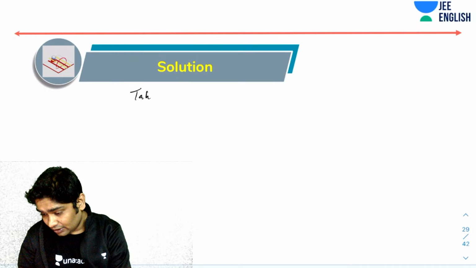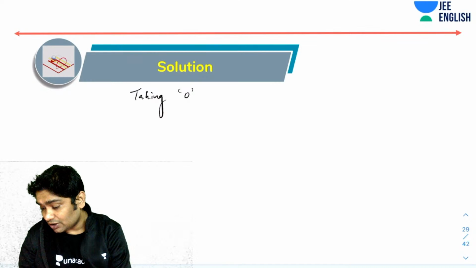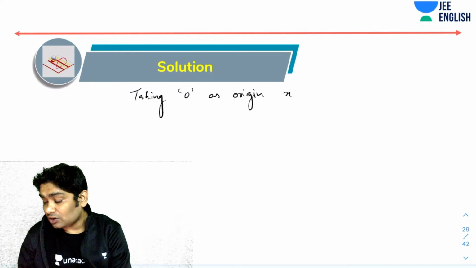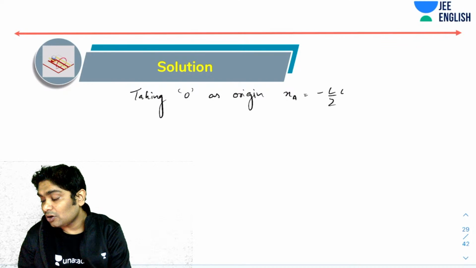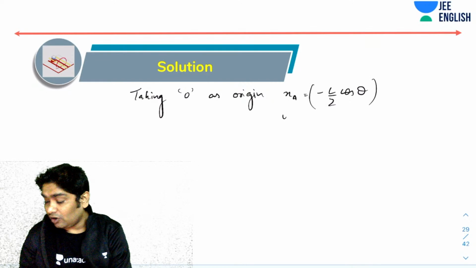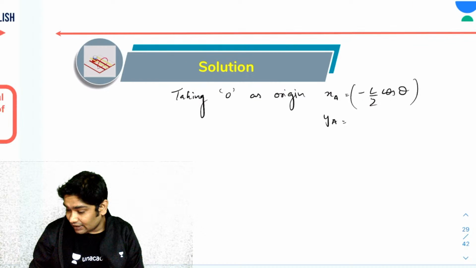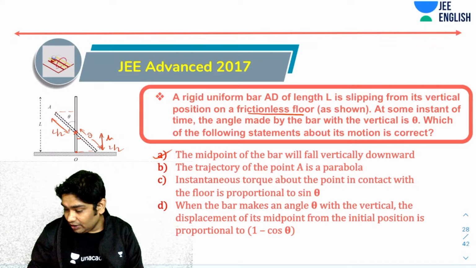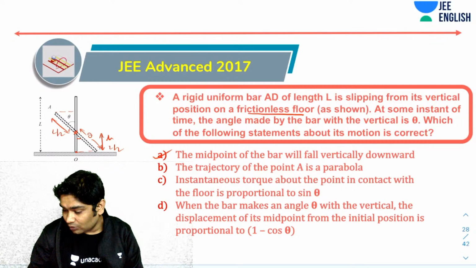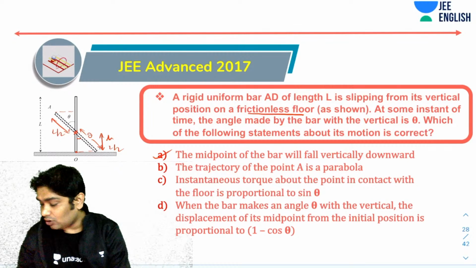So taking O as origin, x coordinate for A would have been minus L by 2 cos of theta. And how about the y coordinate? Y coordinate of A would have been this entire height, which would have been L by 2 cos theta and L by 2 cos theta. So L cos theta.